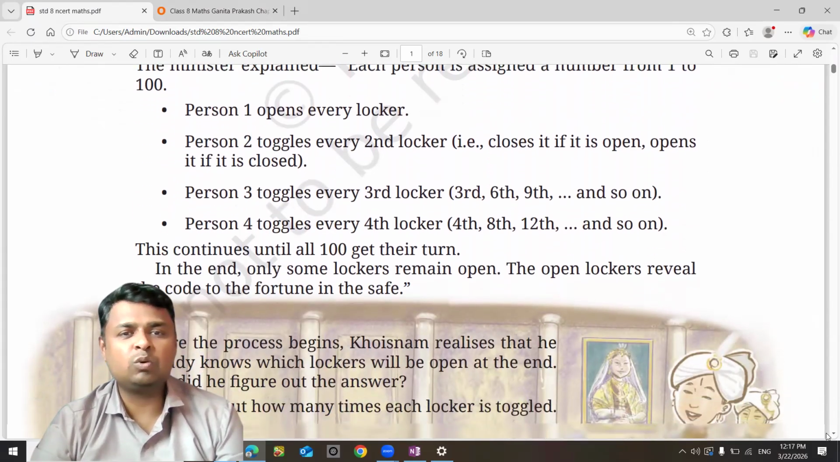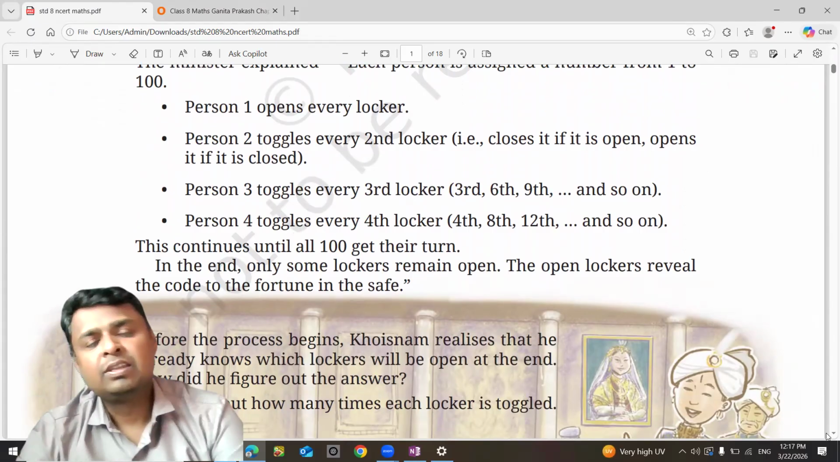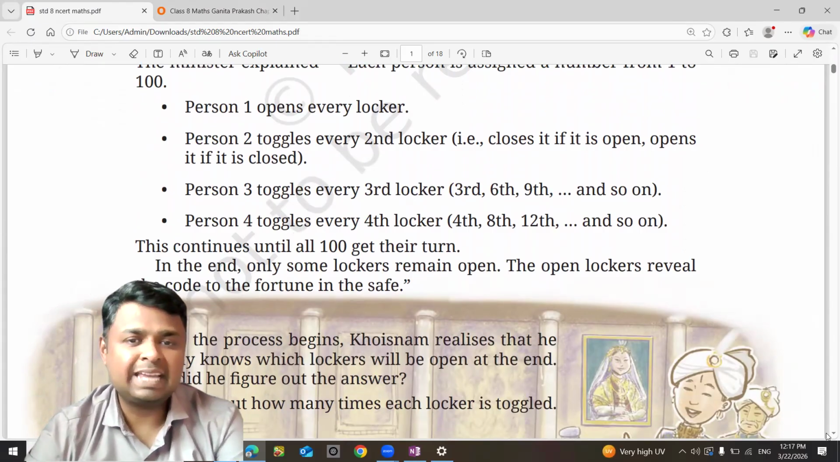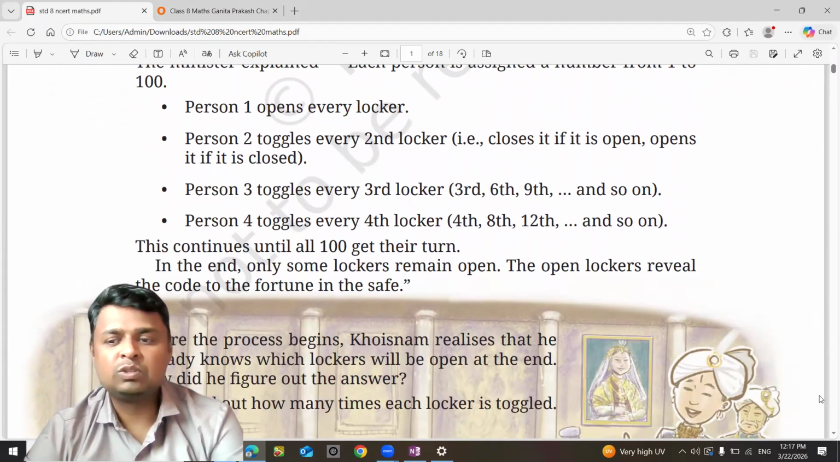The first person opens every locker. The second person is going to toggle every second locker, and so on. If it is closed, he'll open it. If it is open, then he'll close it. So these are the rules.